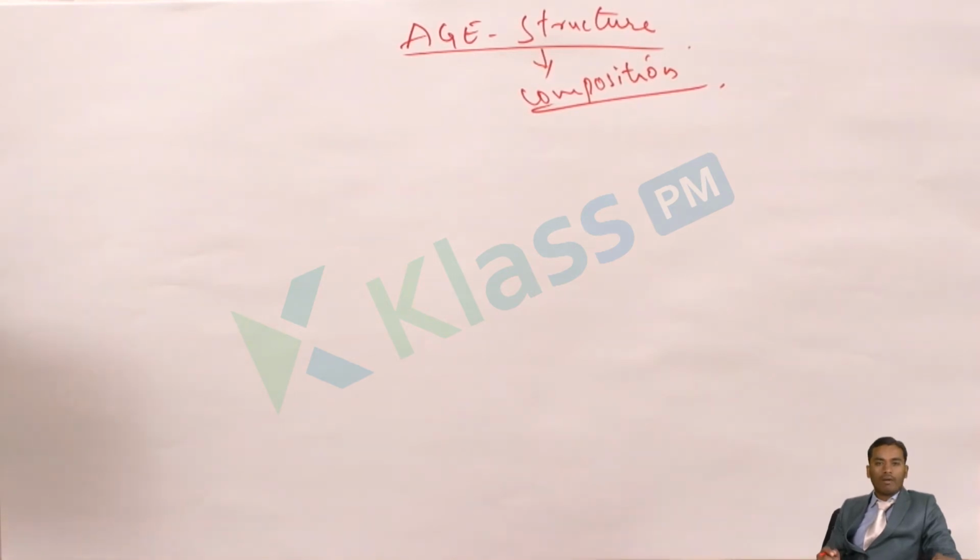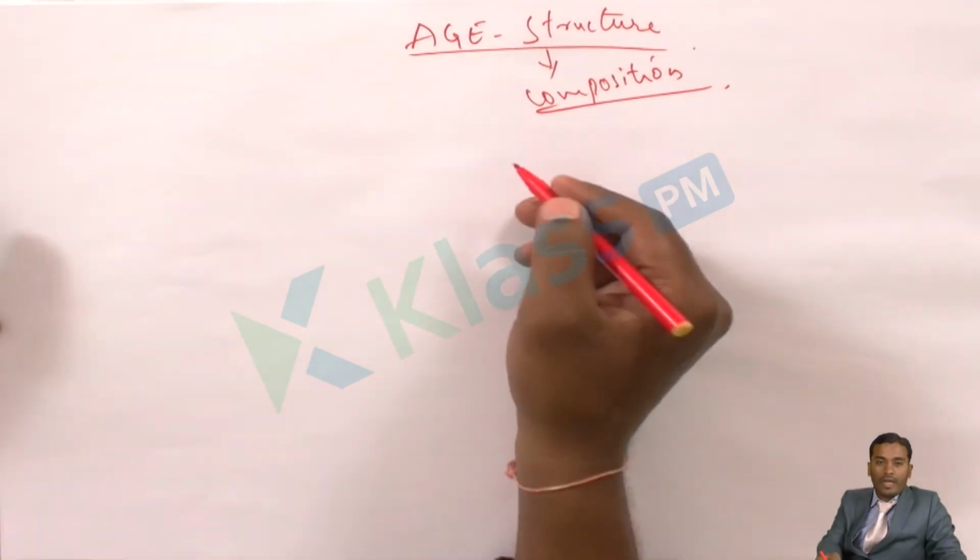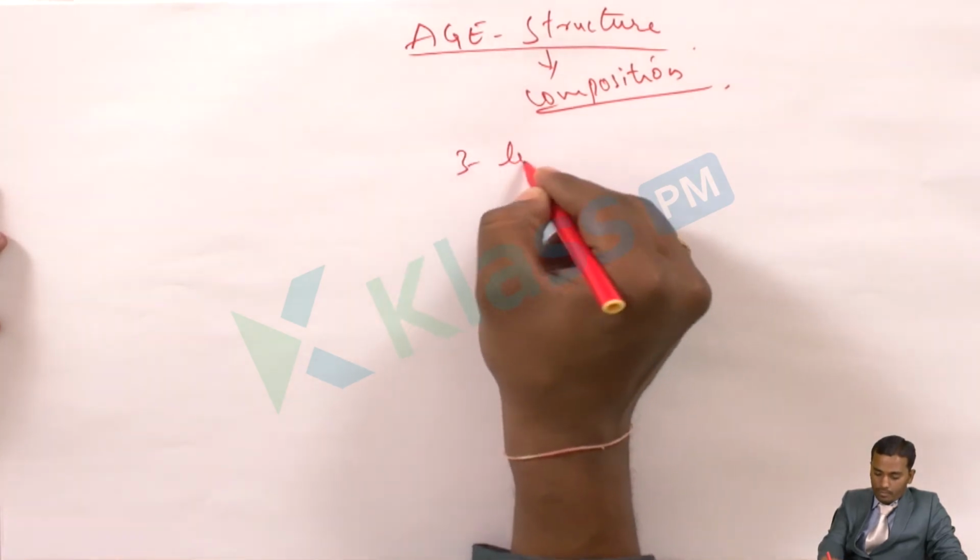See, generally, in my family we have 3 types of people. One is small kids who are 1 year, 2 years and 3 years. Another is from 20 to 40 years of age, and another is 50 plus years of age. So here we have 3 different categories of people: myself, my children and my parents. The same way, the age composition has also been structured into 3 levels.